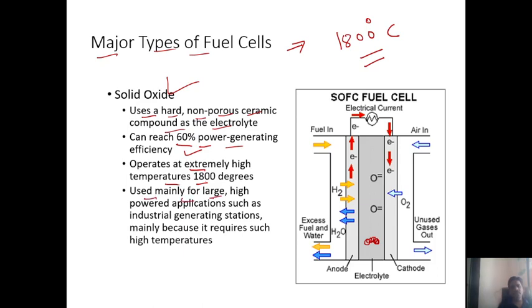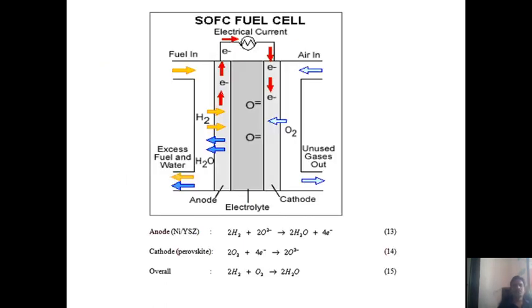Used mainly for large high power applications such as industrial generating stations, mainly because it requires a very high temperature for operating purposes. So how does it work? You see, guys, here in the anode, the anode is made of nickel or zirconium material, YSZ, and the cathode is made of which material? Perovskite materials. So these are the materials used for construction of the anode and cathode electrodes.